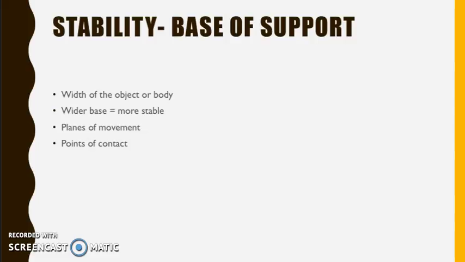The points of contact are the number of points touching the floor. The more points of contact with the floor, the more stable the performer is. For example, being on all fours is more stable than standing on two feet. To maximise stability in all planes of movement, the body needs more points of contact with the floor. However, it is dependent on the size of the base of support, because if all contact points are close together, then the performer will still be unstable.